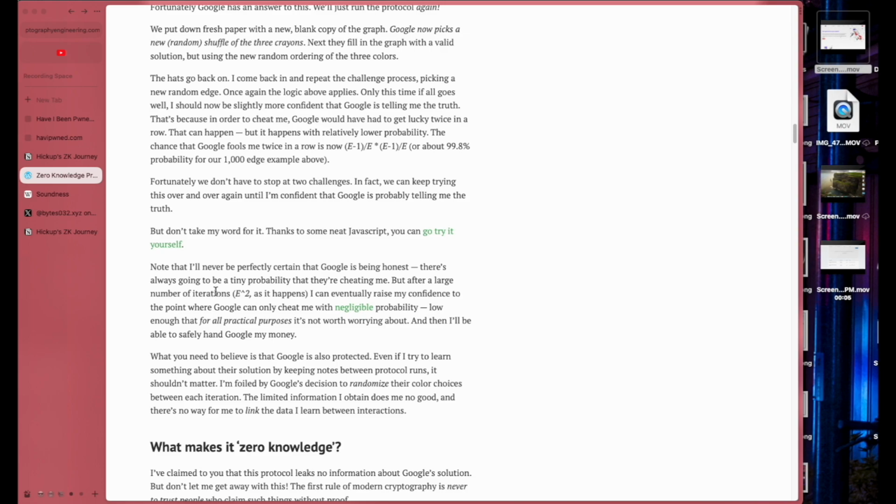And then you verify the number. And if they're right, the probability of them lying to you is low. So I think that's how it goes. But a little finicky about that. Let's see. Let's go on.